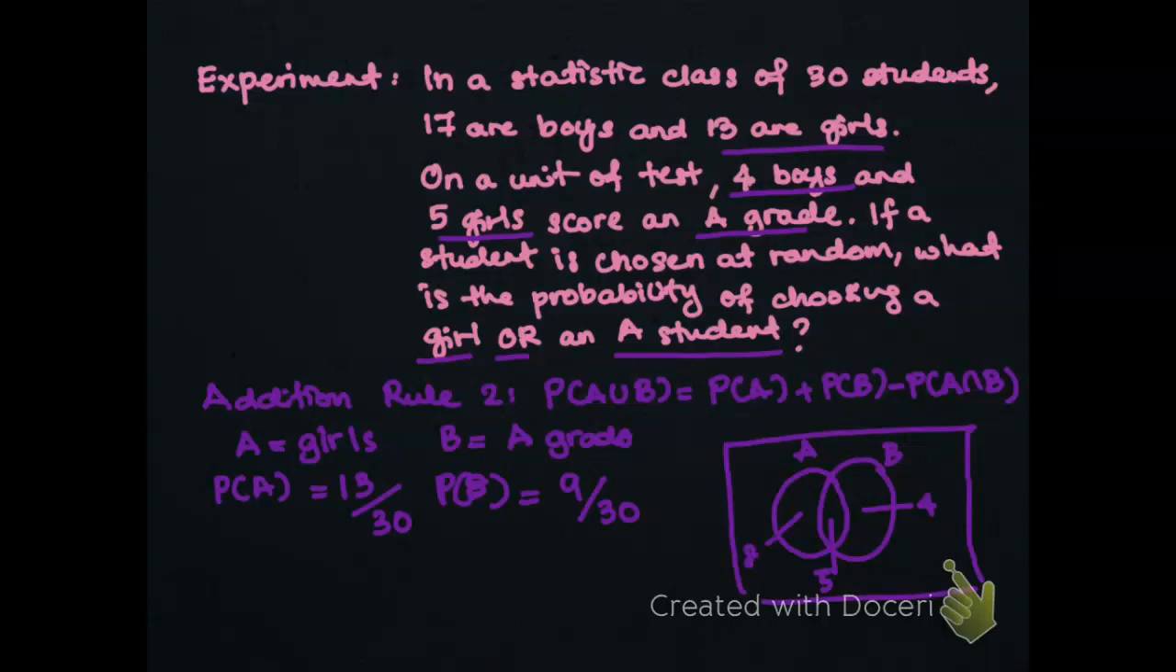Therefore, to get the probability of A union B in this case, the probability of A union B equals the probability of A, 13 over 30, plus the probability of B, 9 over 30, minus the intersection, the common information in this figure, which is 5 over 30. So therefore, this will give you 17 over 30.